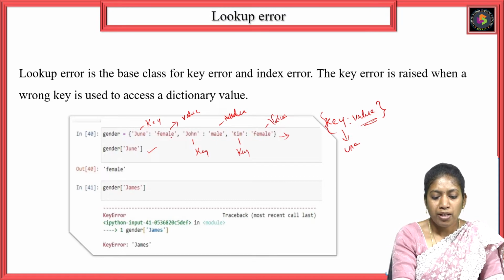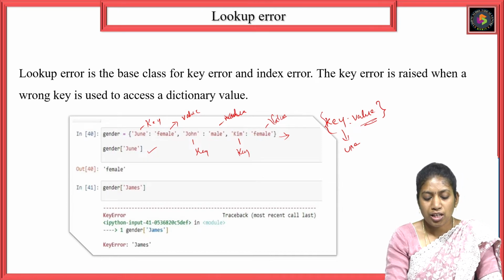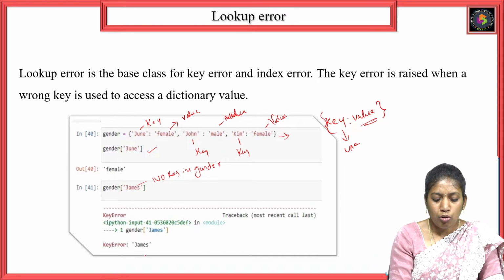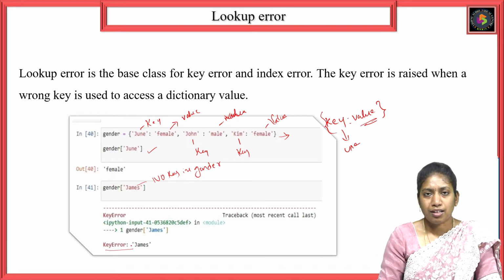Gender of June returns the value female. Next I have used gender of James. Is there any James in this gender? No, there is no James. There is no such key in the gender dictionary, so it throws an error, a key error. So when you try to access a dictionary value with a wrong key, it throws a key error. This key error comes under the lookup error.